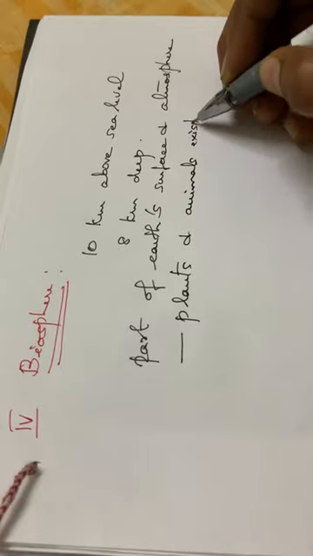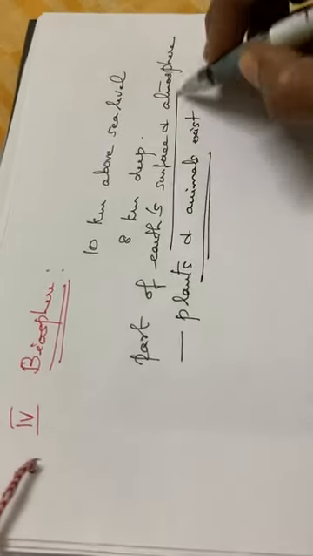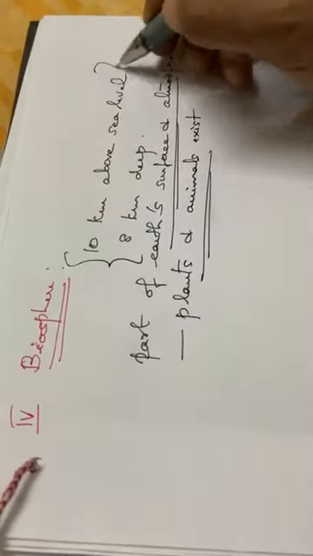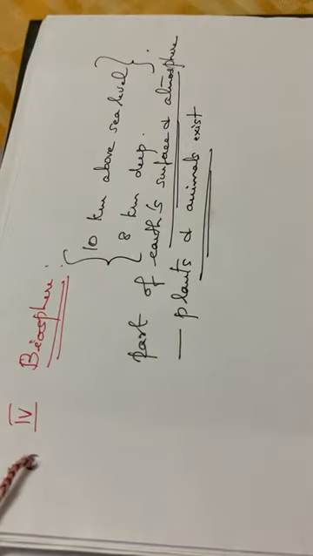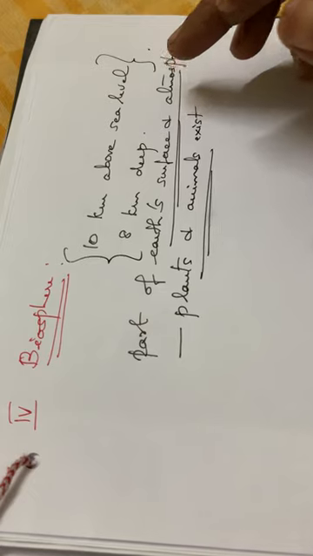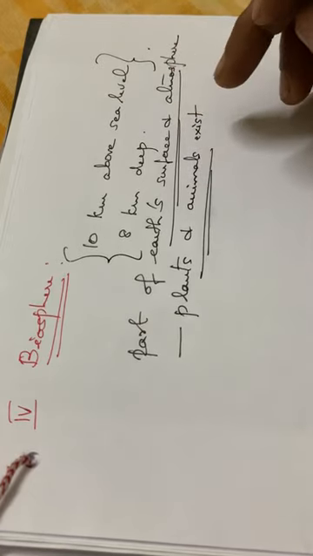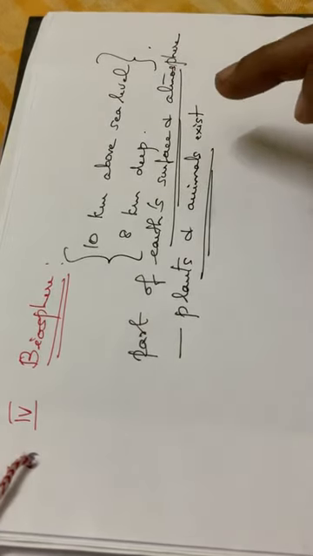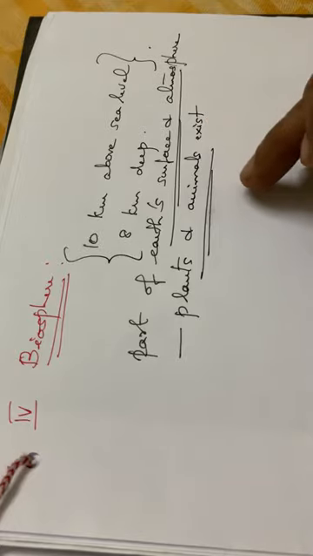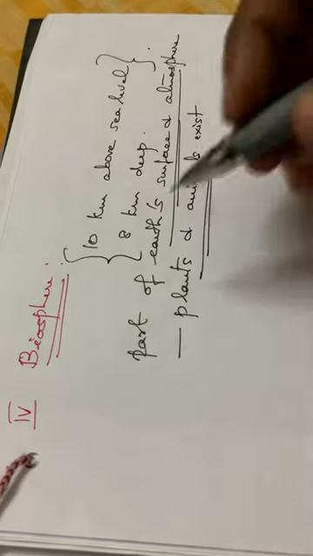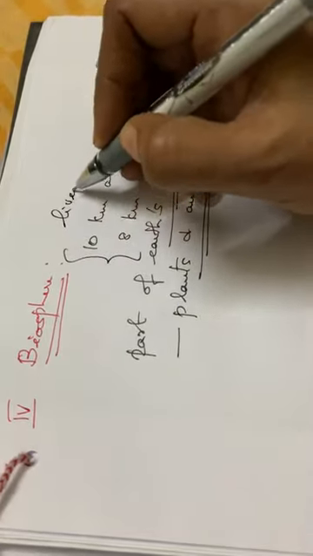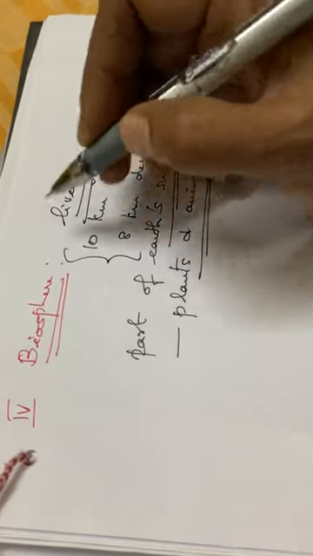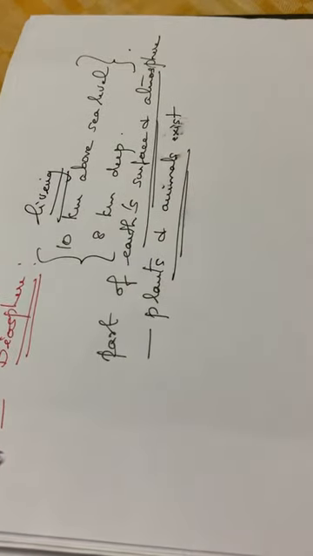This part is called the biosphere. This is the area where the biosphere exists, 10 kilometers above sea level and 8 kilometers in depth. That means it has all the living organisms. All the living organisms will be present in this part, the biosphere.